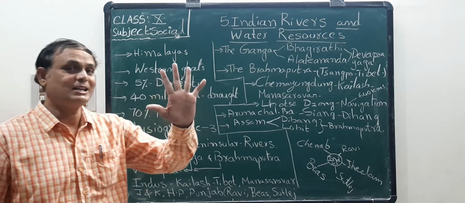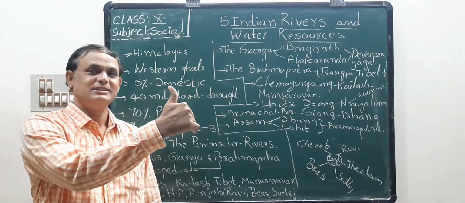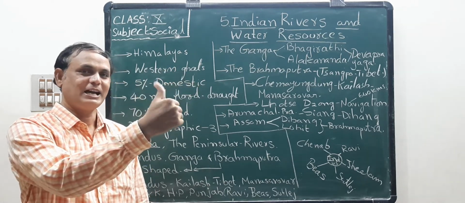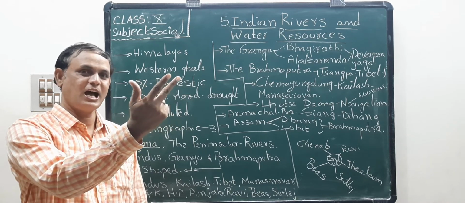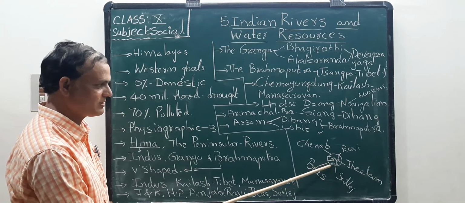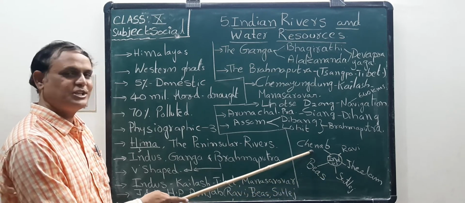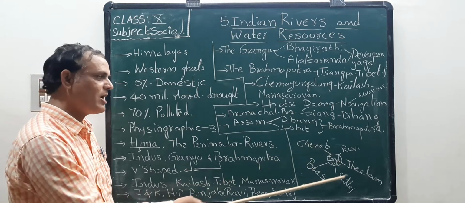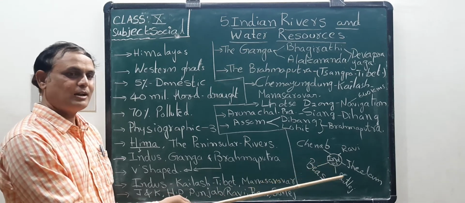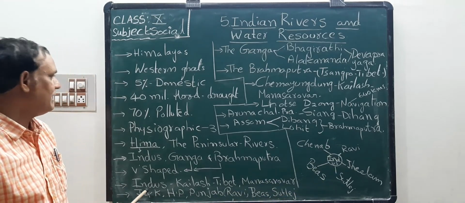Next one, listen students. So what are the 5 tributaries of Indus? Look here: Ravi, Jhelum, Chenab, Beas, Sutlej. Are you understood? I wrote already here. Look, this is Indus River, and for example Ravi, Jhelum, Sutlej, Beas, Chenab. So these 5 tributaries of Indus River are very important. These are flowing through Punjab. So that is about Indus River.